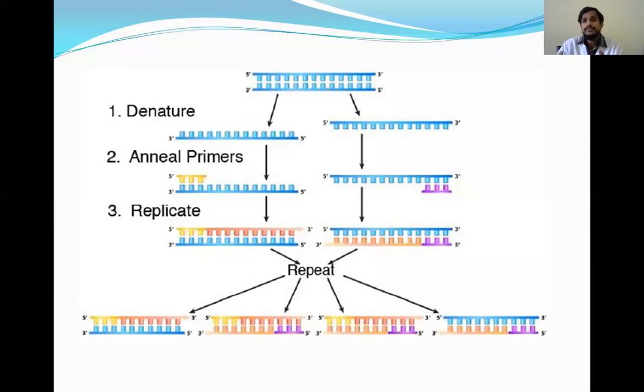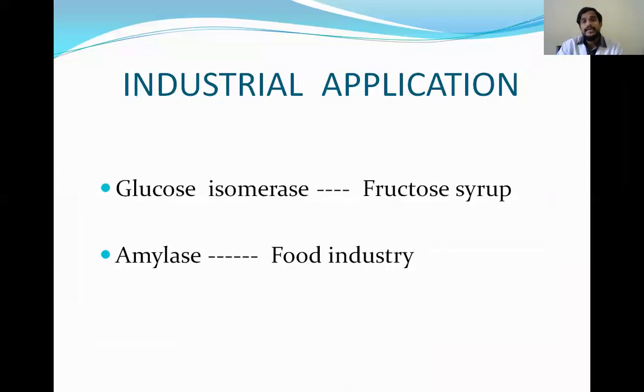So in this way, enzymes are directly used in diagnosis or indirectly used in diagnosis by estimating some other biochemical parameters, and they are useful in therapeutics also. And coming to the industrial application, they are also useful there. The glucose isomerase is useful in production of fructose syrup. This glucose isomerase converts glucose into fructose, and fructose syrup is made.